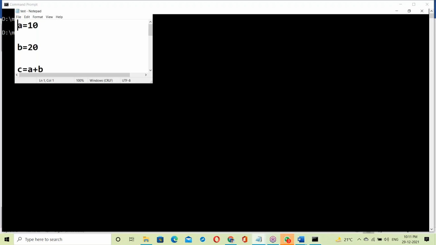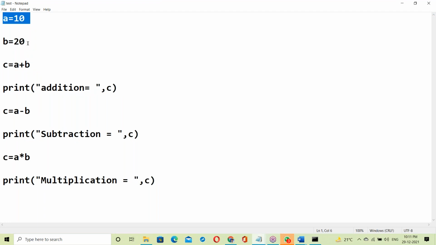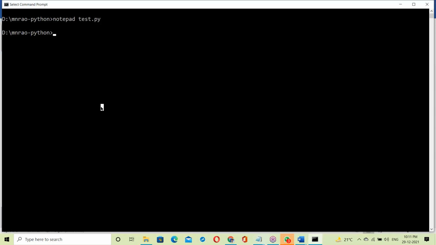See, A equal to 10, that's okay. B equal to 20, C equal to A plus B. Suppose here a comma is missing. Suppose here a bracket is missing. Suppose here a double quotation is missing. There are three mistakes, right? Three mistakes. Okay, save and close.